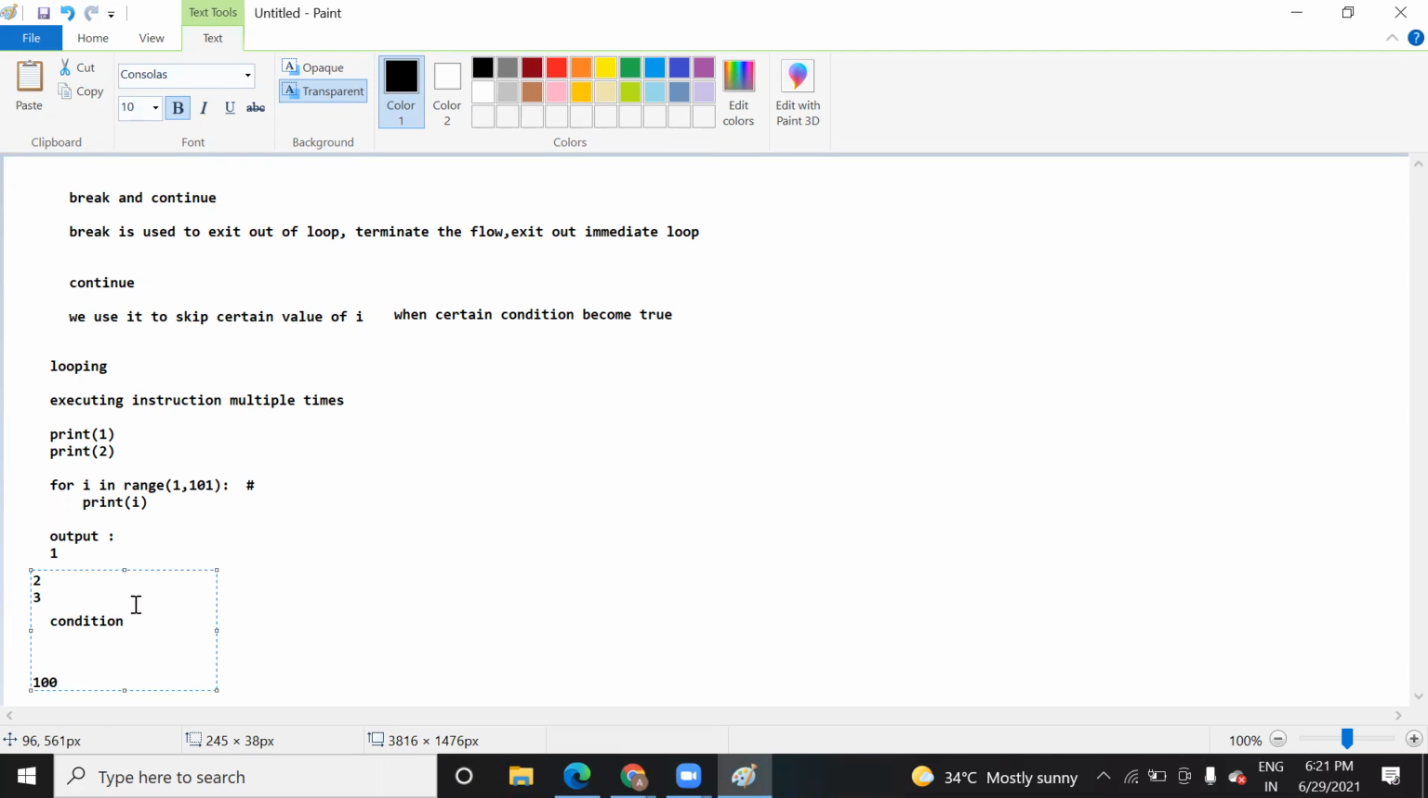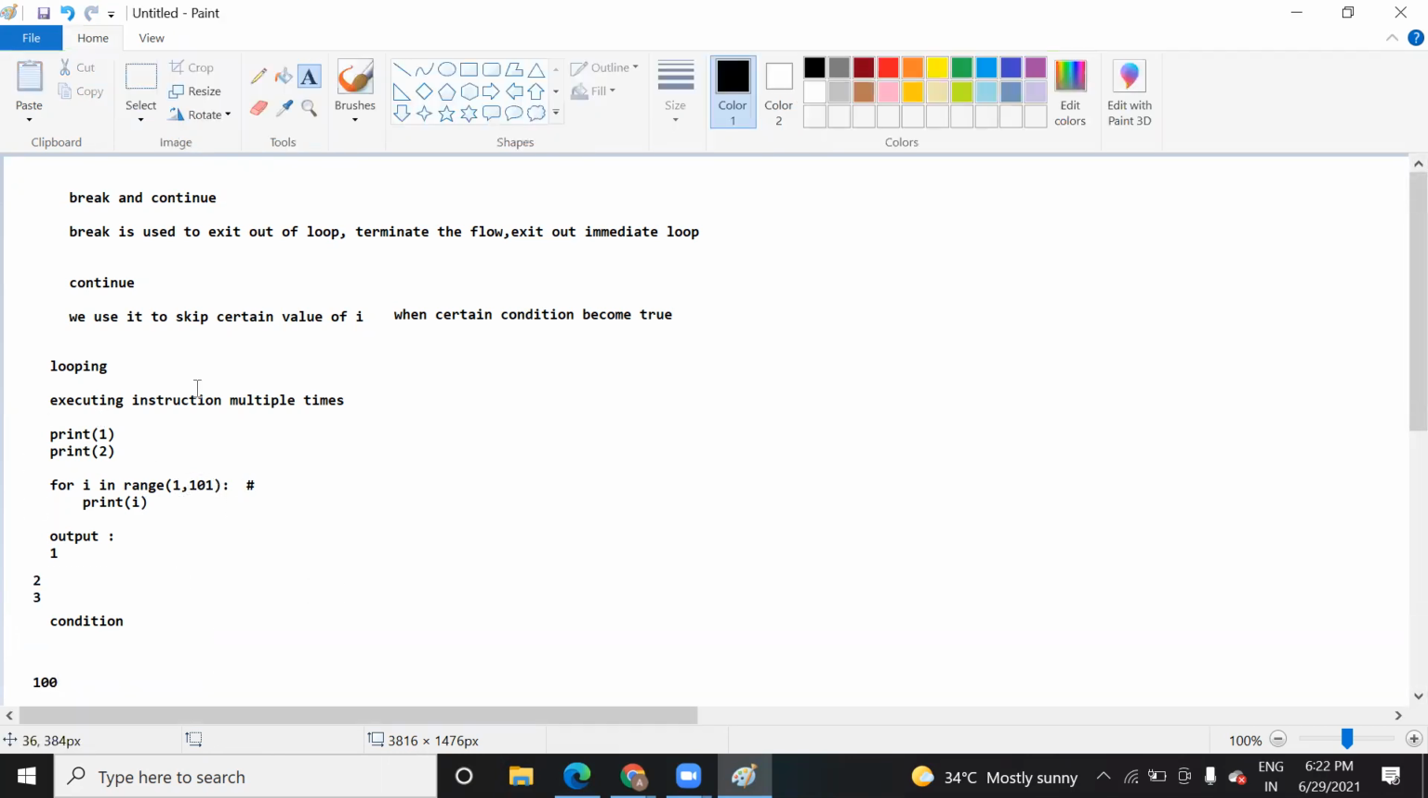Why will it print 100? Because of n minus 1. So now suppose if I change it to 102, it will print till 101. So this is the reason why we use looping. And what is the use of condition?